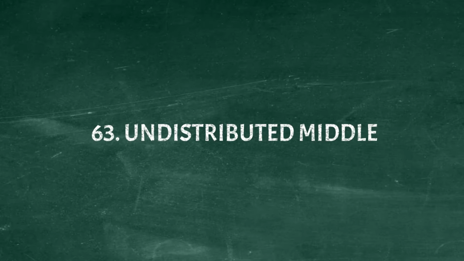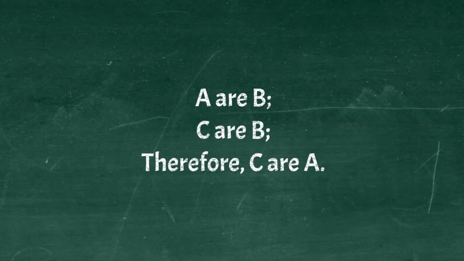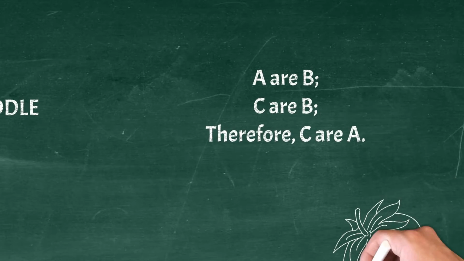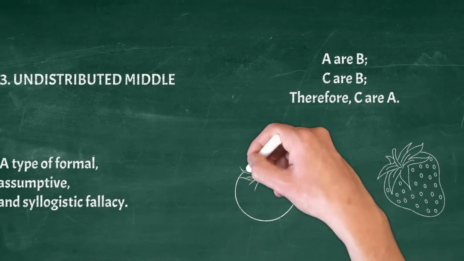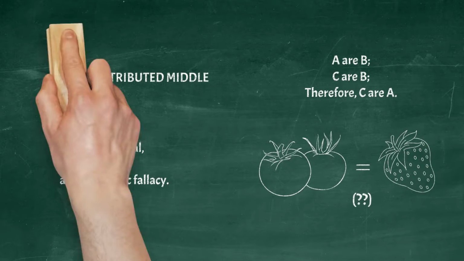Undistributed middle. A type of formal, assumptive, and syllogistic fallacy. We argue that A are B, C are B, therefore, C are A. Example. Strawberries are red, tomatoes are red, therefore, tomatoes are strawberries.